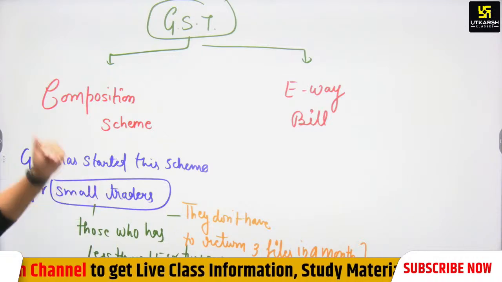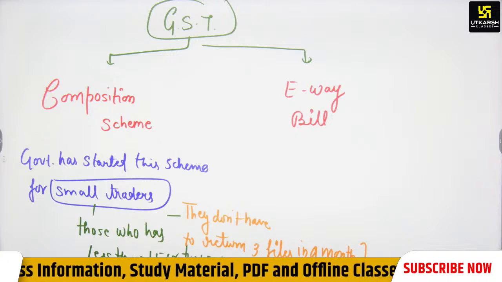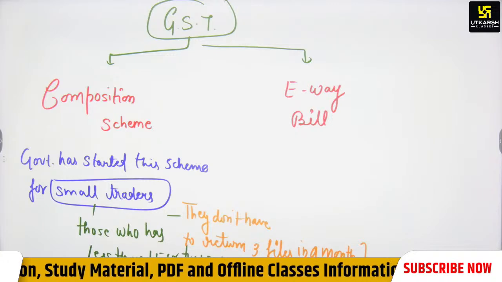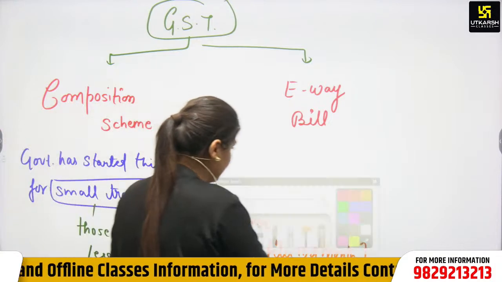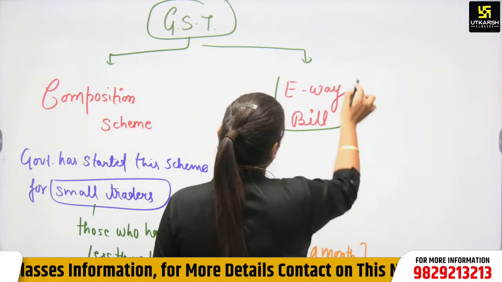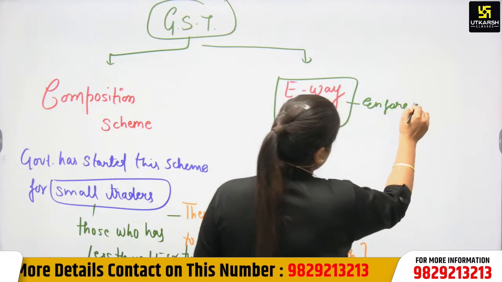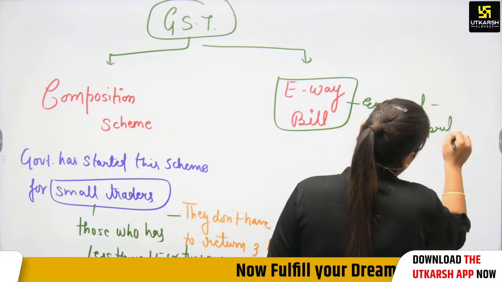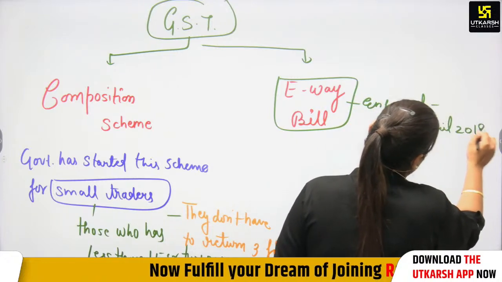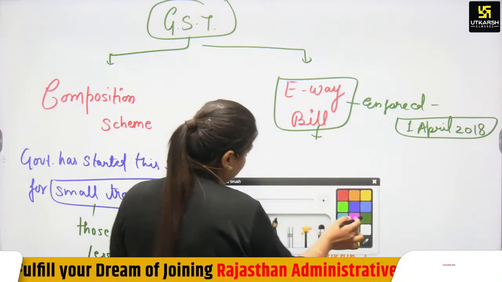Again, what is the e-way bill? The e-way bill is an electronic bill.